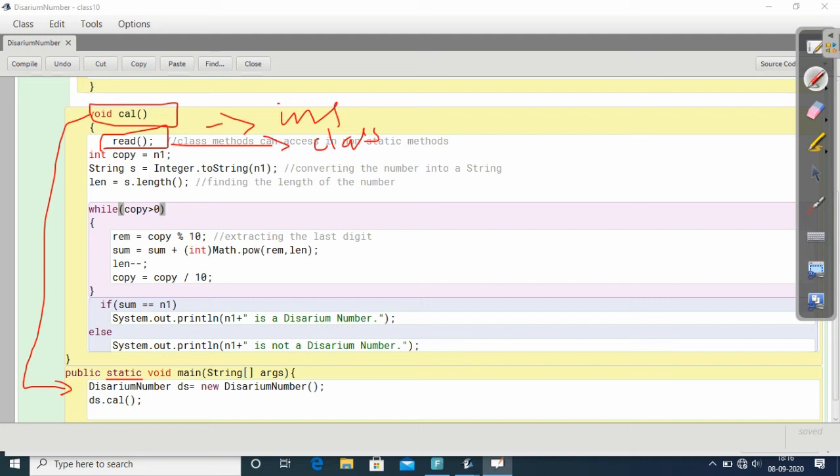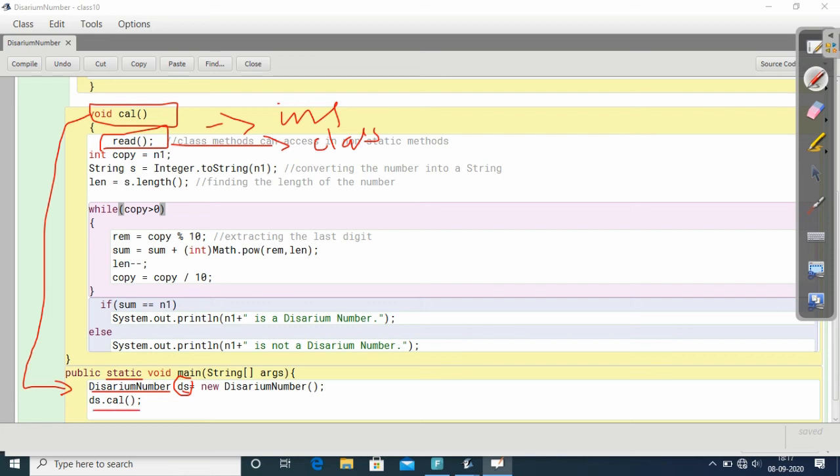Yes. Then this instance method we need to access in the main method. This main is represented by the keyword static. What it means is, calc is the instance method we have to call or access inside the class method. We can't access it directly. What do we have to do? We have to create an object. Using the object we can access the method.